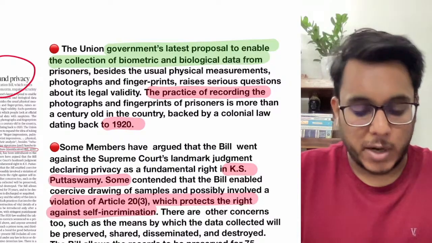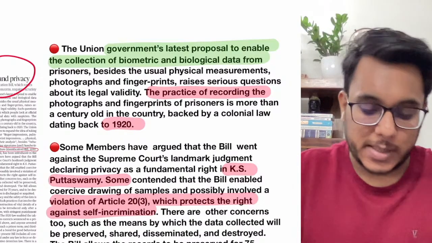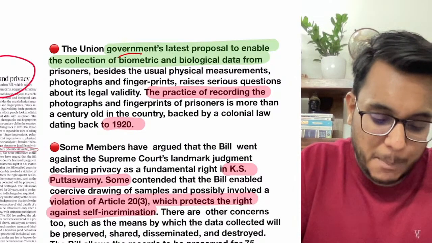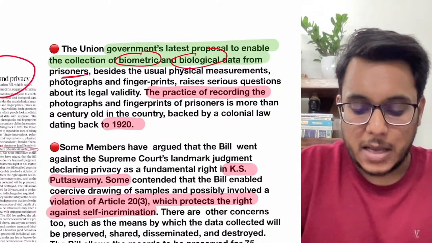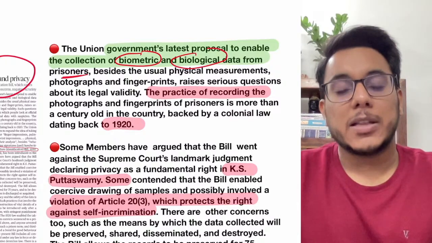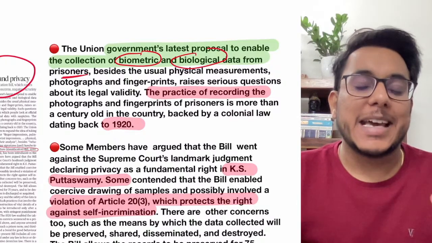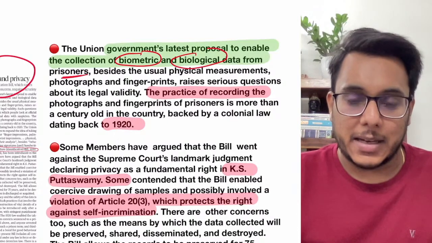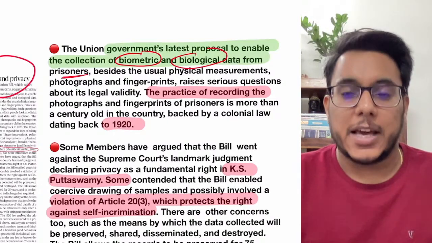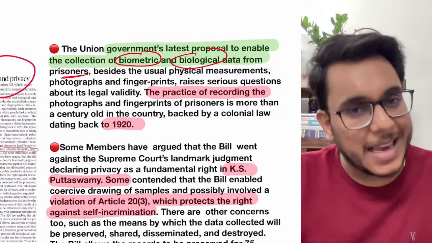By this bill, the Union government proposes that it will collect biometric and biological data from the prisoners. When we talk about the prisoners who are in jail, their measurements are taken. Into this measurement, their fingerprints and footprints can be taken.